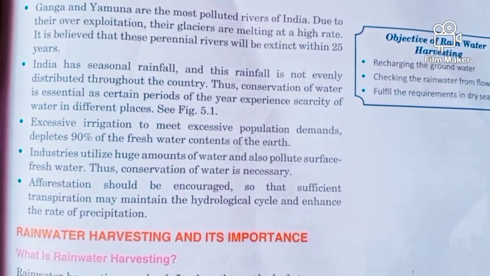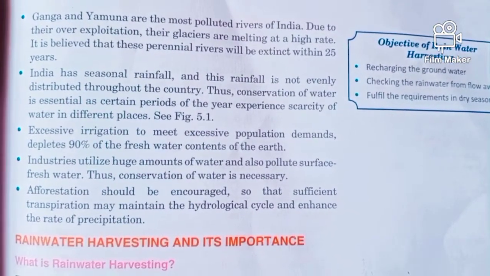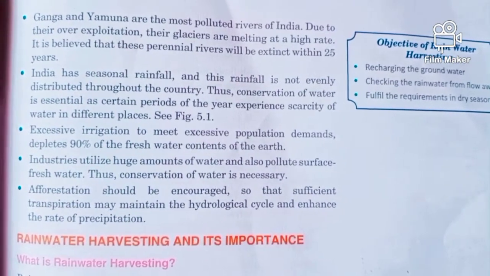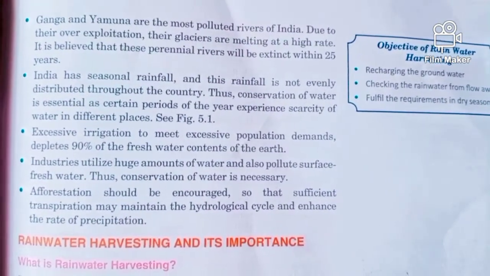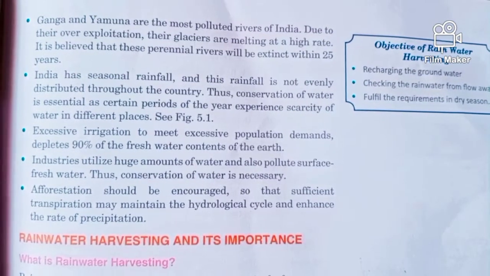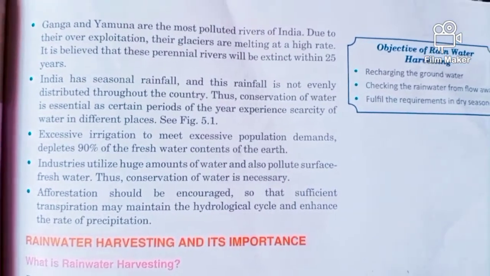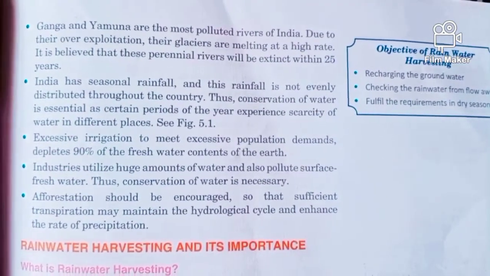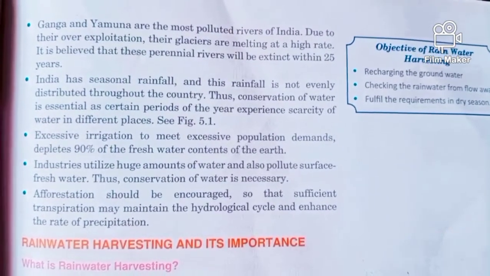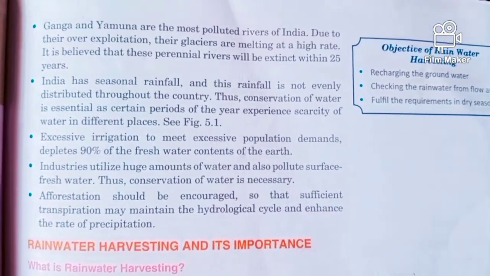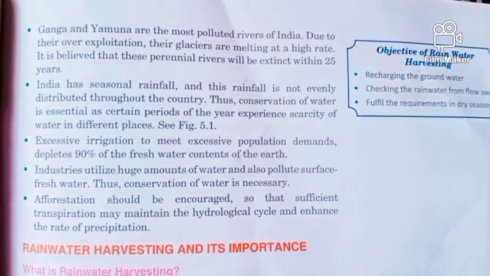And the last point says, afforestation should be encouraged so that sufficient transpiration may maintain the hydrological cycle and enhance the rate of precipitation. There is only one thing we can do to add or maintain the quantity of water, and that is afforestation. Plant more and more trees, and automatically we will have a good amount of rainwater, and this rainwater can at least help us sustain our need for water. This is the one basic way we can reduce the scarcity of water.